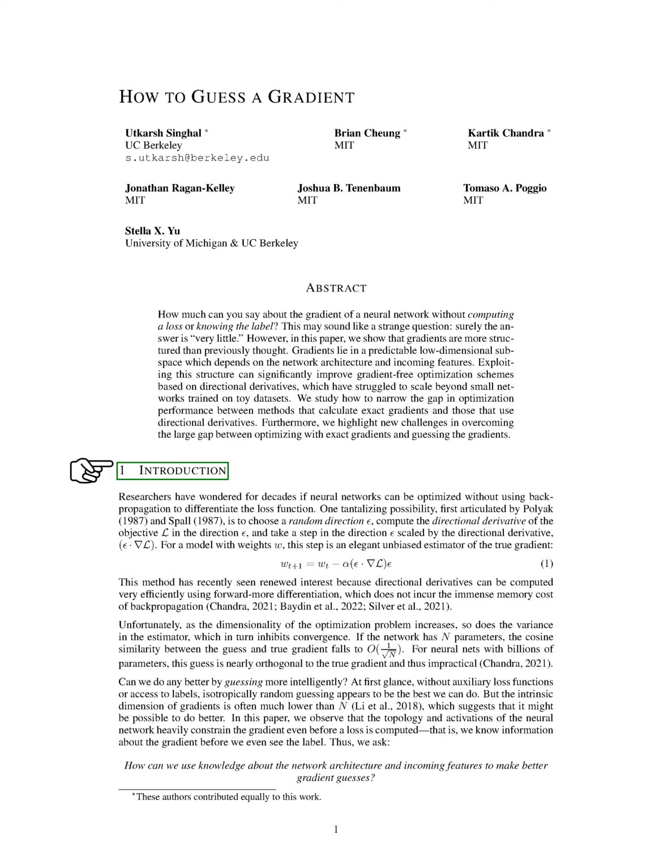Introduction. For many years, scientists have been curious about whether it's possible to optimize neural networks without using backpropagation to differentiate the loss function. One intriguing idea, first proposed by some researchers, is to select a random direction, calculate the derivative of the objective in that direction, and then take a step in that direction, scaled by the derivative. This approach, which uses the model's weights, is a clever way to estimate the true gradient without bias.